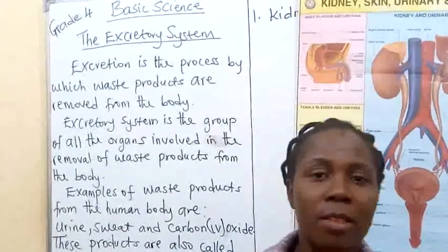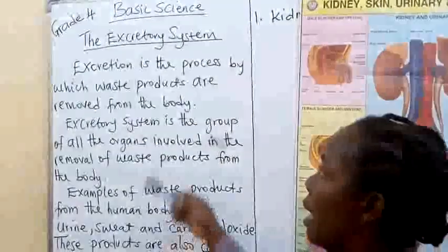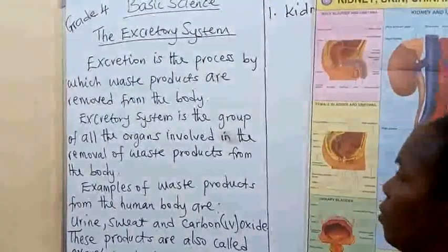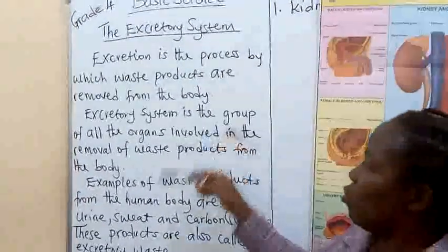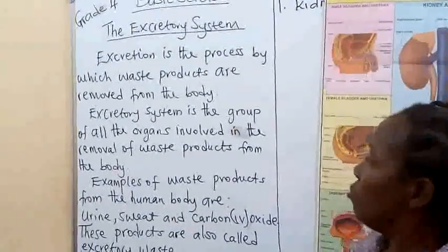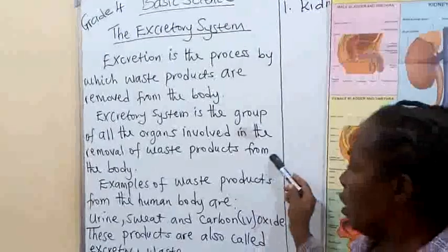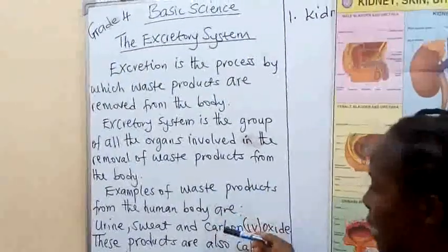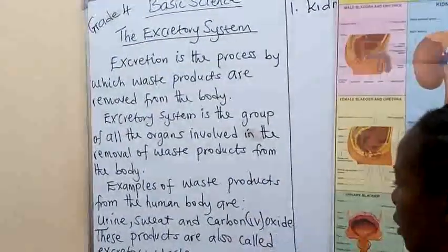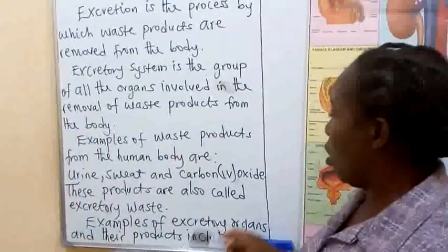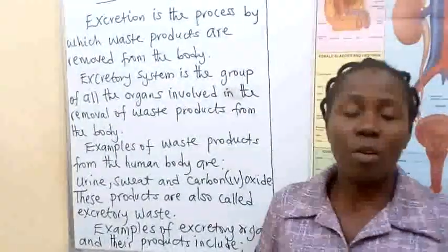All right, friends, as we have said earlier, excretion is the process by which waste products are removed from the body. Now we have looked at the excretory system as the group of all the organs involved in the removal of waste products from the body. We have listed examples of waste products from the body, and I have said that they are also called excretory waste.